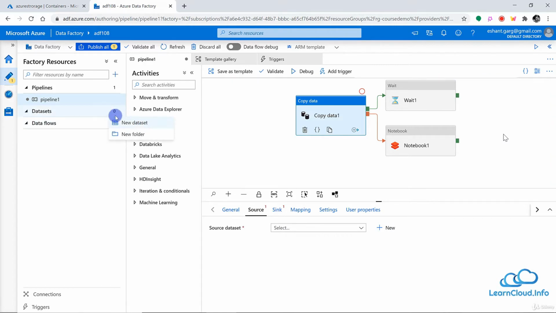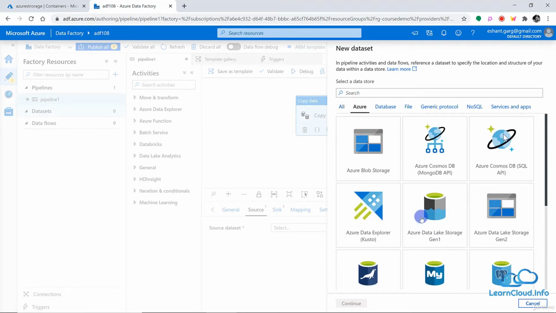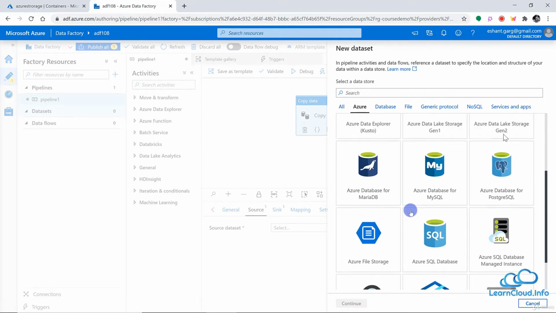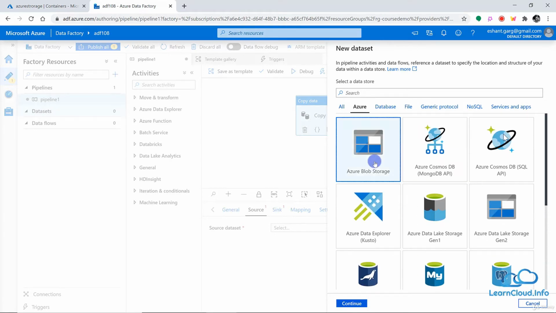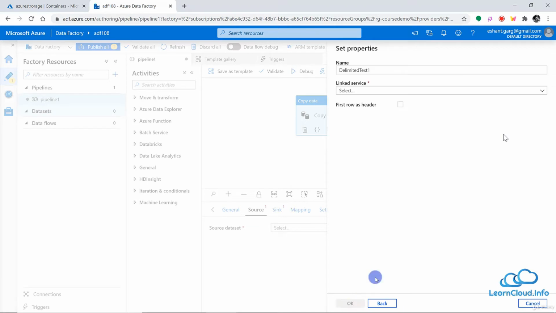here. Now, when we create a data set, we also need to create a linked service. For example, let's choose some storage here, source storage, and I will explain this in a minute. But right now, let me choose something. For example, let me choose blob storage and click on continue. And what kind of data am I trying to connect? So let me choose a text file.